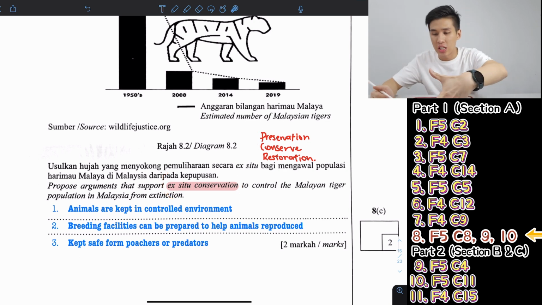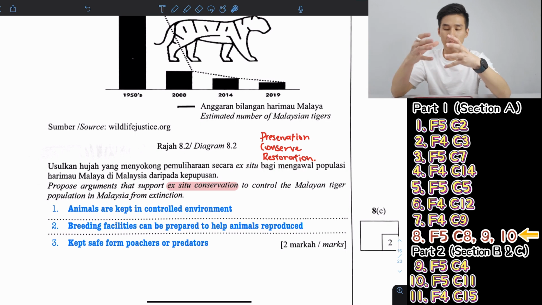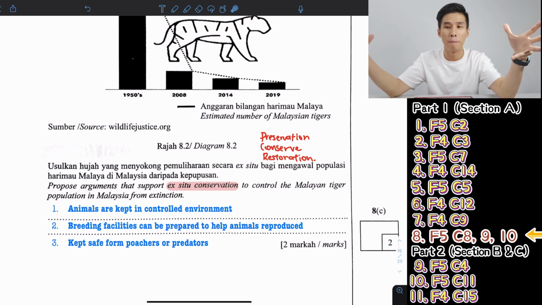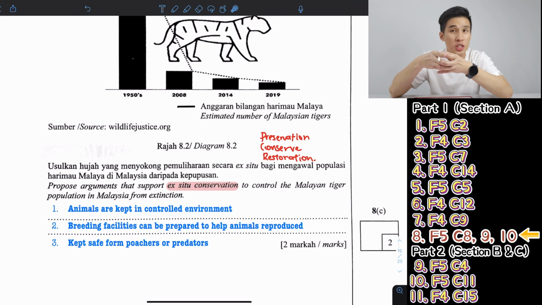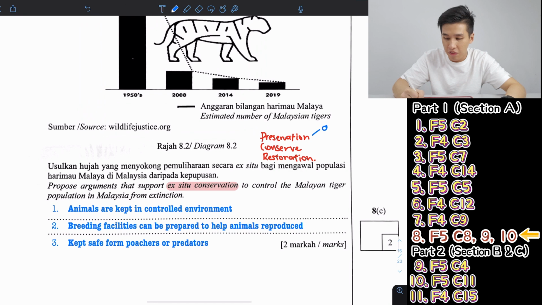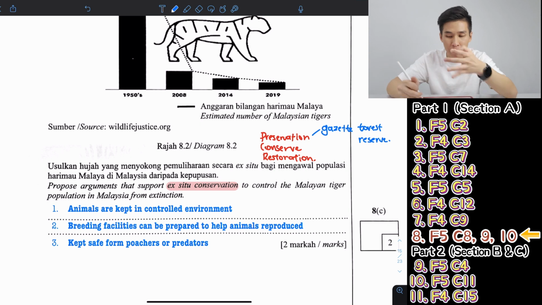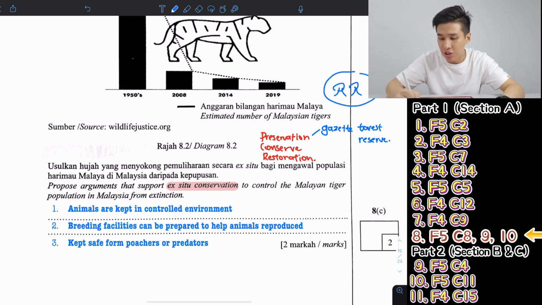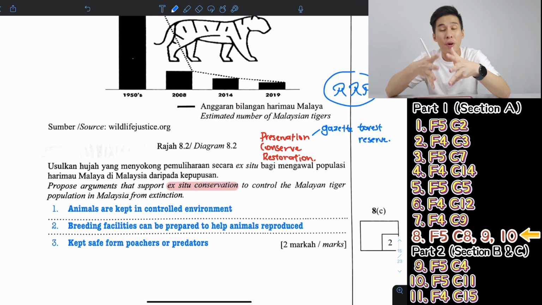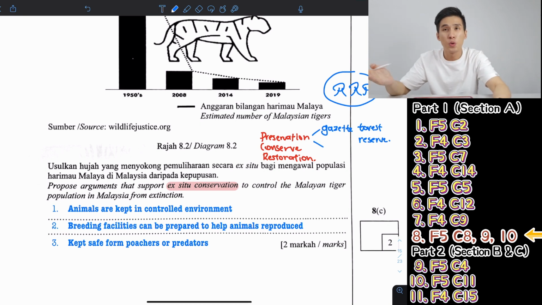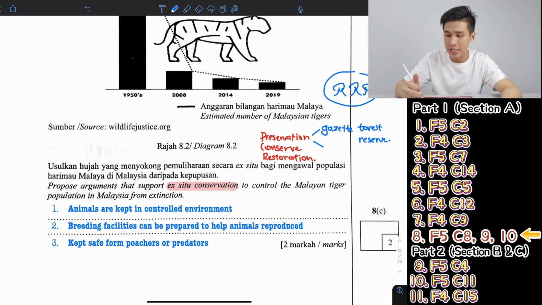Preserve basically is how you prevent something from hurting the endangered species. So the most common preservation method will be to gazette a forest reserve. So that's the meaning of preserve. How do you protect something? Preservation means you don't let people touch the jungle, so you just protect it. So the second one is how do you make sure people don't touch the forest? Basically you enforce stricter laws.